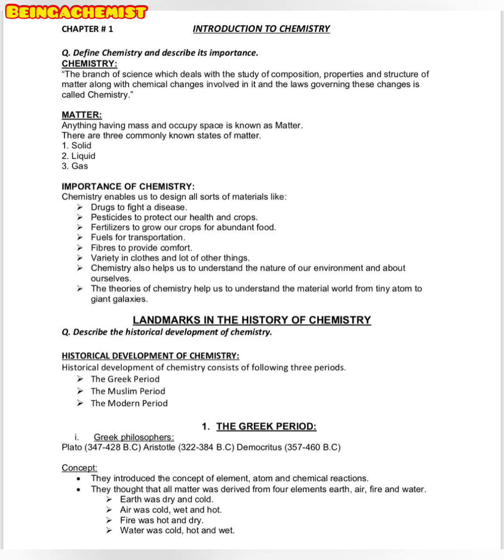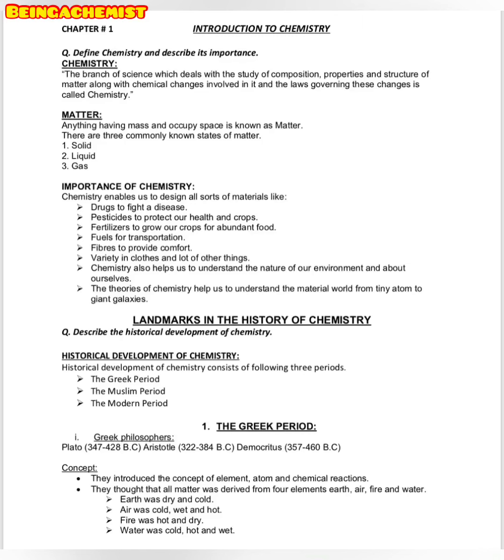So chemistry plays a very important role in our life. The medicines that we use to treat our diseases, basically these are drugs, are actually provided by chemistry. Pesticides that our farmers use to protect their crops are also included in the importance of chemistry.